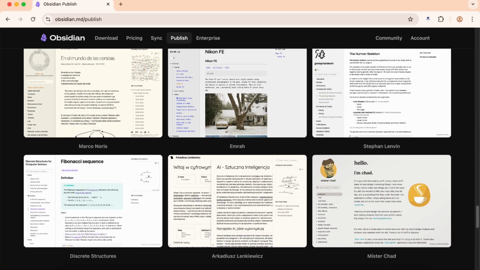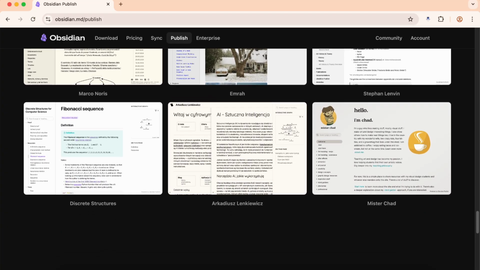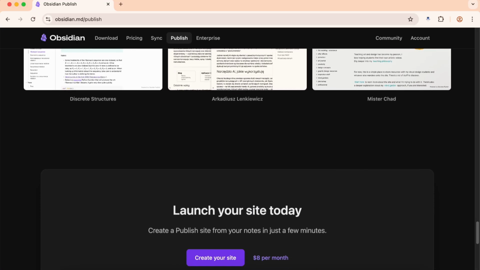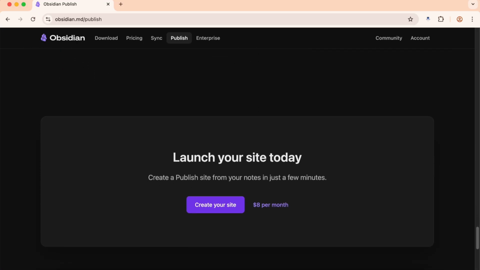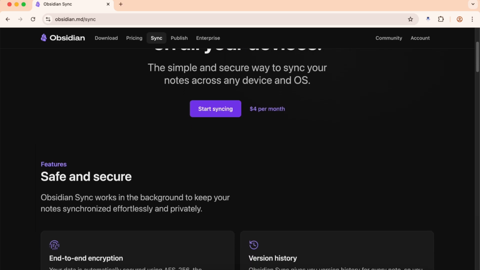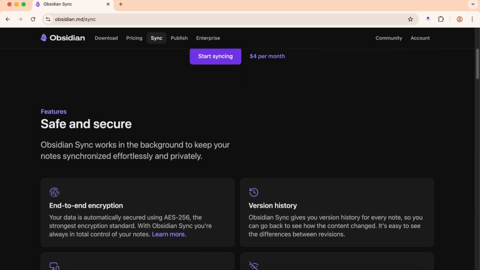Here's where I need to be honest. Obsidian's mobile app exists, but it's not great. It works for quick note capture and basic editing, but the desktop experience is where Obsidian truly shines. If you're someone who does most of your serious work on mobile, this might be a deal breaker.